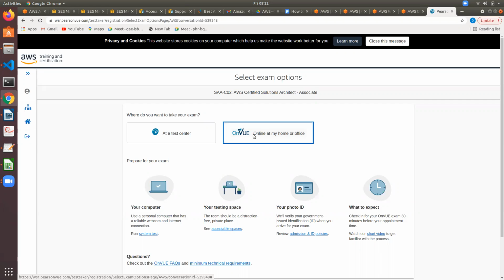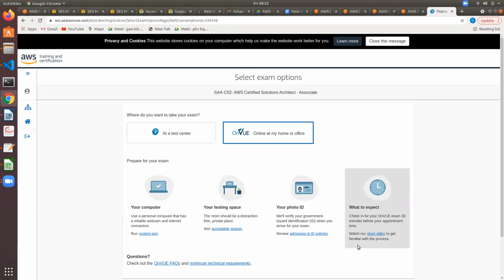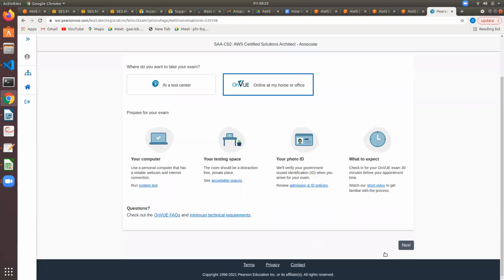So here there are these steps to prepare for the exam. If it is a test center, you have to carry your photo ID and be at the test center at the expected time. For an online exam, you need a computer and a testing space. The room should be a distraction free, private space. Photo ID and so on. Then next.